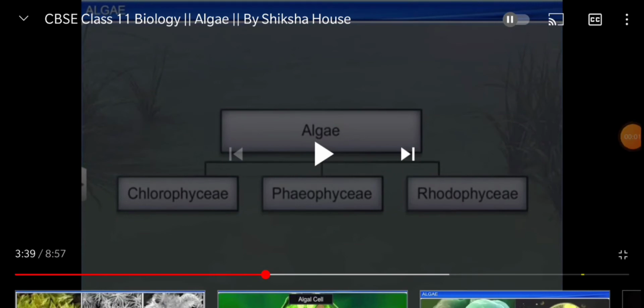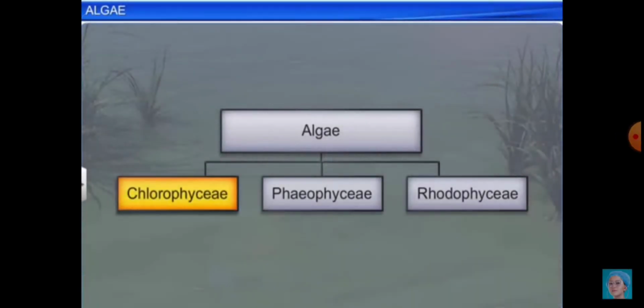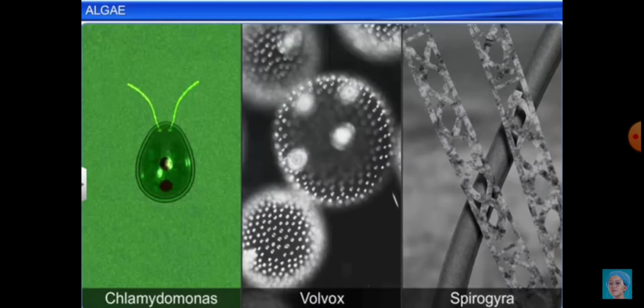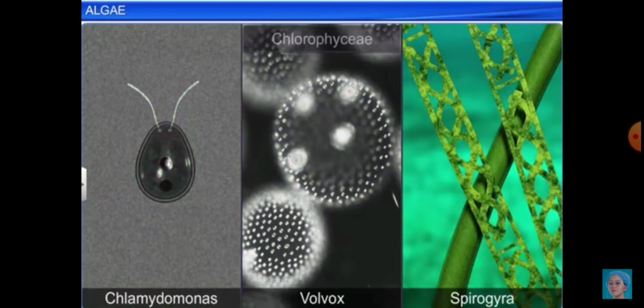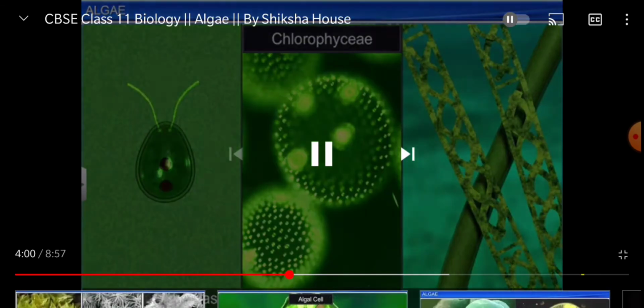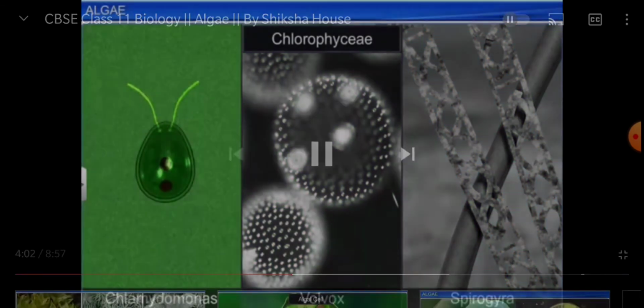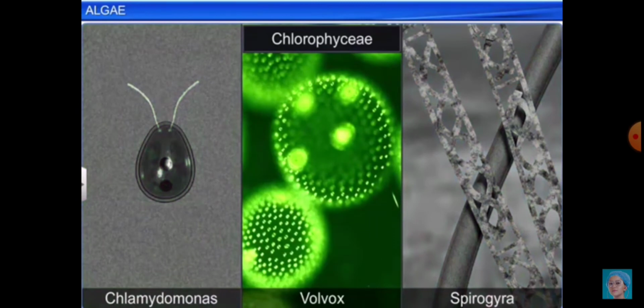Algae can be divided into three parts: chlorophyceae, phaeophyceae and rhodophyceae, based on the pigments and based on the colors they impart. Chlorophyceae normally are known as green algae because they impart green color due to the presence of chlorophyll pigments. Here you will find Chlamydomonas, Volvox and Spirogyra.